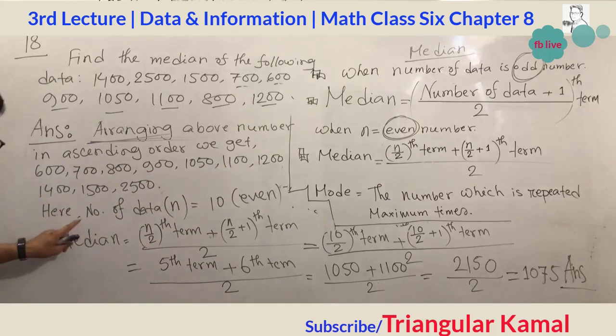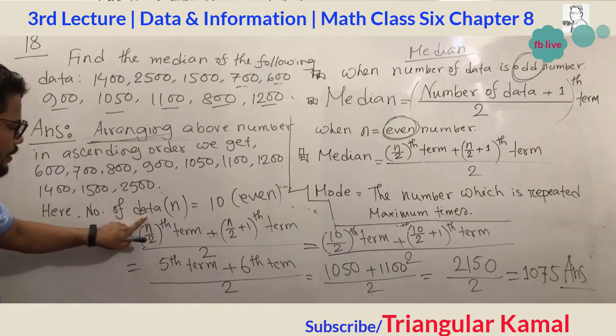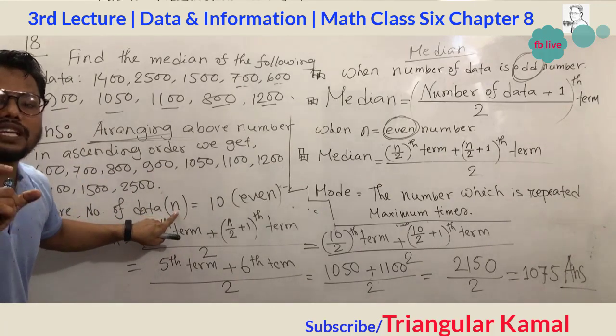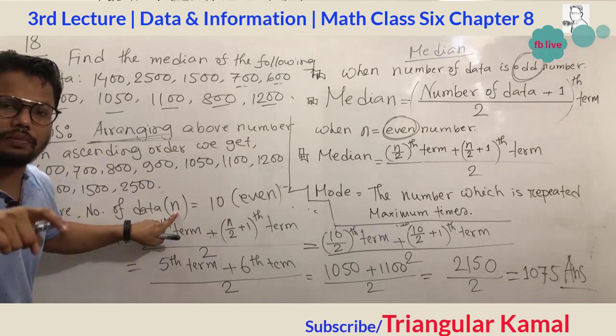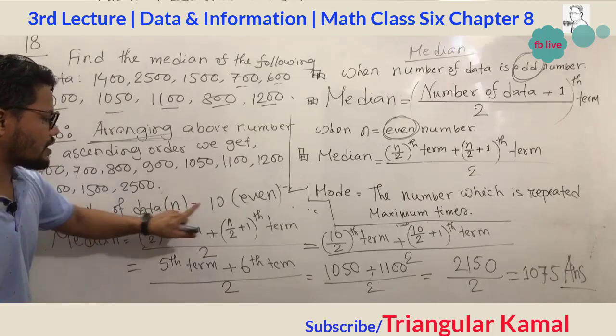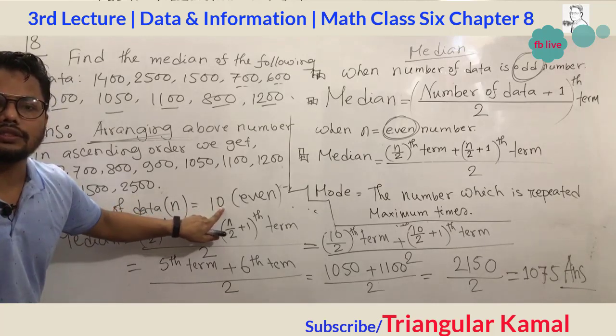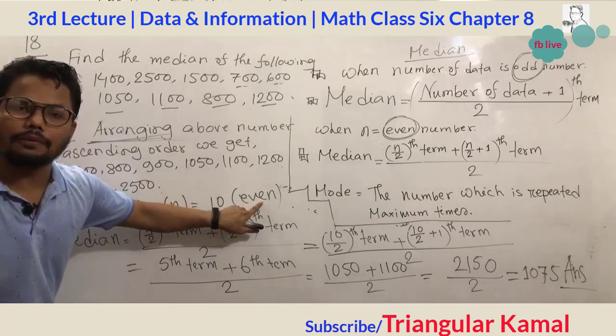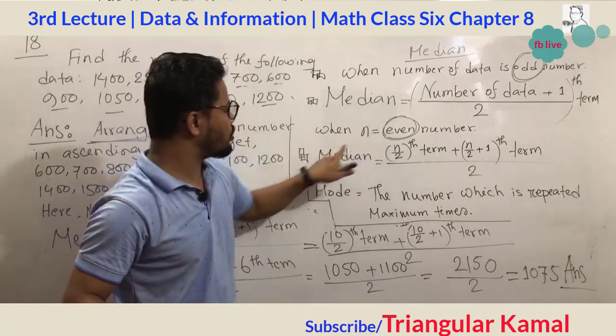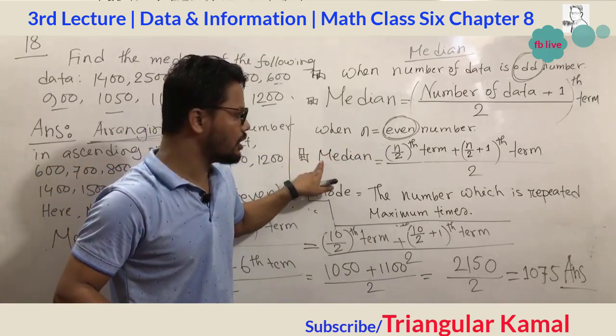Now again, repeat. This is the total number: 1, 2, 3, 4, 5, 6, 7, 8, 9, 10. The number of data we mention by n. The number of data equals 10, which is an even number. Now you have to apply the formula of median for an even number.